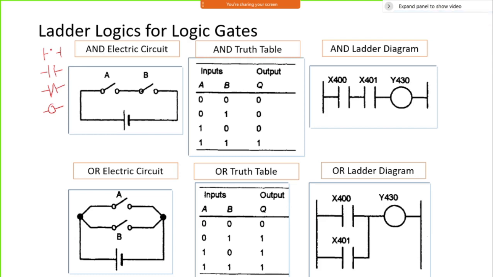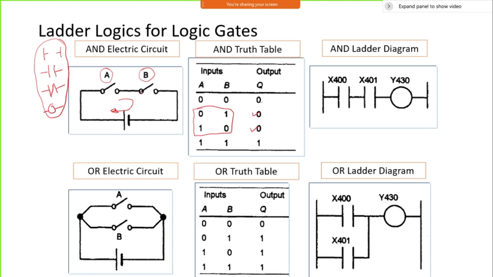I want to construct an AND circuit using this ladder logic. Typically an AND circuit means I have 2 inputs here: one is input A and another is input B. If both are connected, then this particular loop will get connected. If both are 0, the output will be 0. If any one is 0, meaning A is connected and B is not, or B is connected and A is not, these are the 2 conditions, then my output also should be 0.